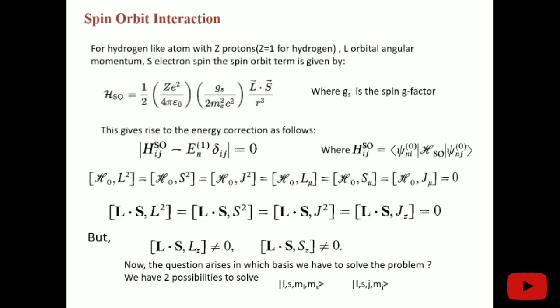Now, because we know that in order to find the energy eigenvalues, we need to solve a matrix equation, because with the help of the perturbation theory, we generally form a matrix and solve the matrix equation and then get the energy eigenvalues. Our main perspective is to get the energy eigenvalues. So we form the matrix in such a manner that we get only the diagonal elements and the off diagonal elements will remain 0. So that is why we are looking for the commutation relation of these Hamiltonians and which basis we are using, because now we are proceeding deeper into the structure.